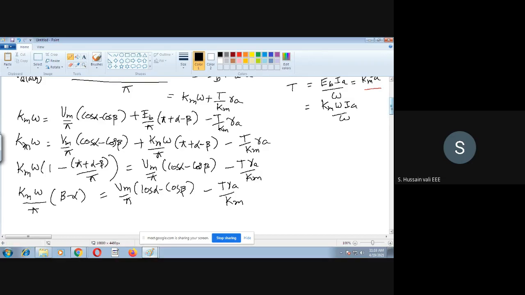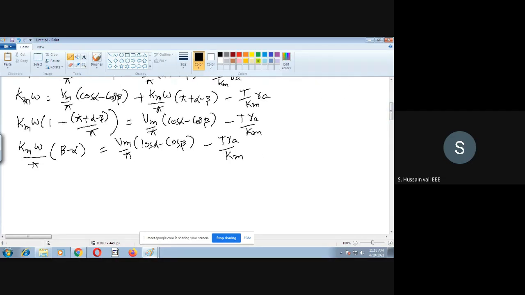Then we find out what omega is. Here pi is there, so we'll send everything to that side. So it becomes Vm into cos alpha minus cos beta. Pi will get cancelled. In the denominator you will get Km into beta minus alpha, minus what do you find on this side?